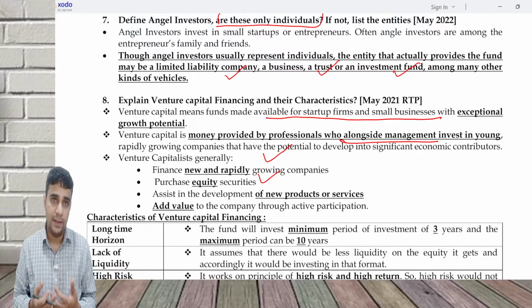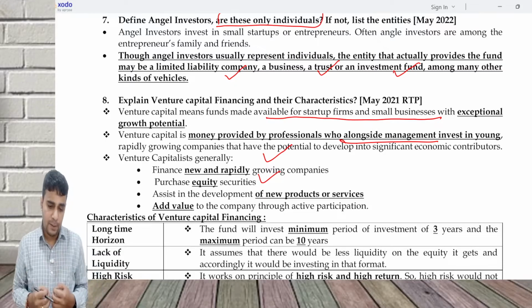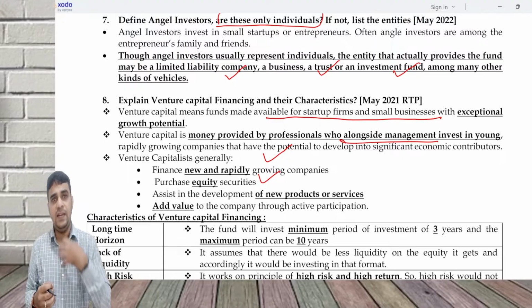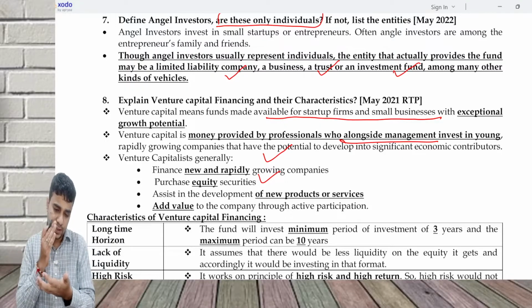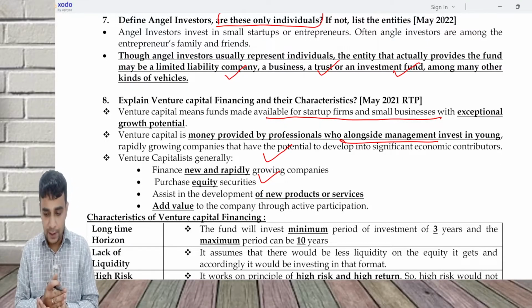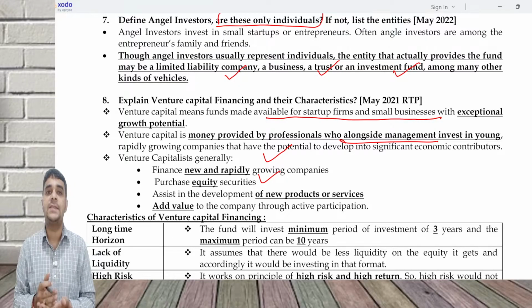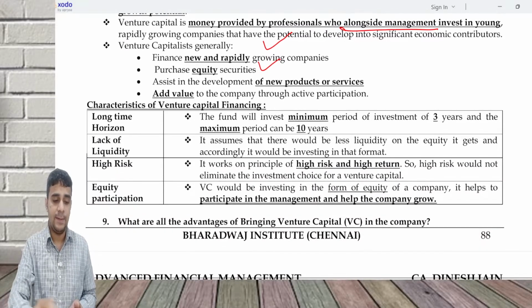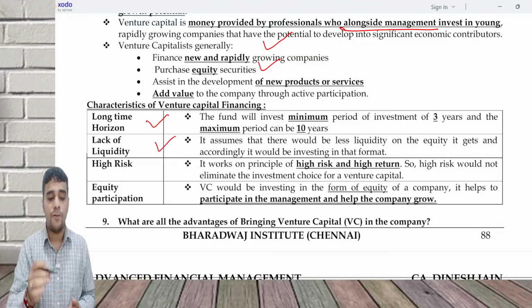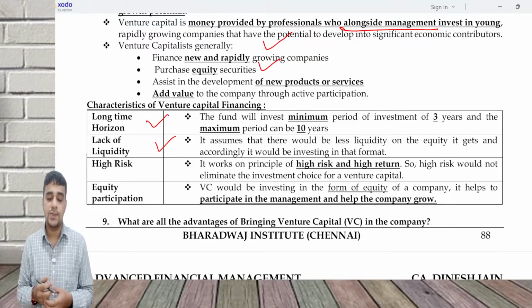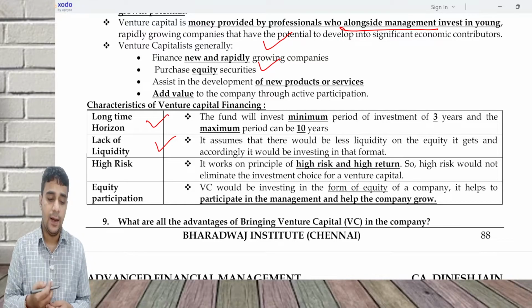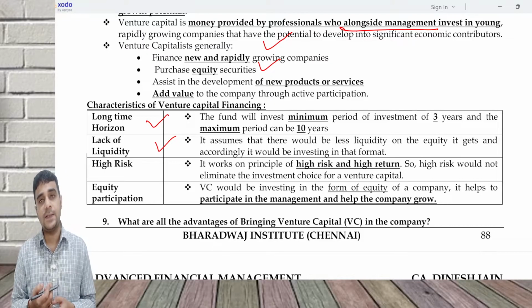Liquidity may not be there, meaning they will not be in a position to sell their investment to someone else. If I am a venture capital fund and I invested in a company and want to exit, exiting will not be that easy. So there is a long-term horizon, lack of liquidity and high risk. It works on the principle of high risk and high return, and equity participation.